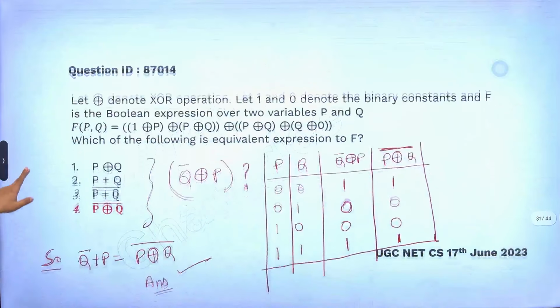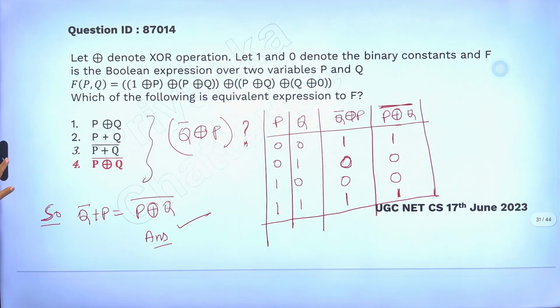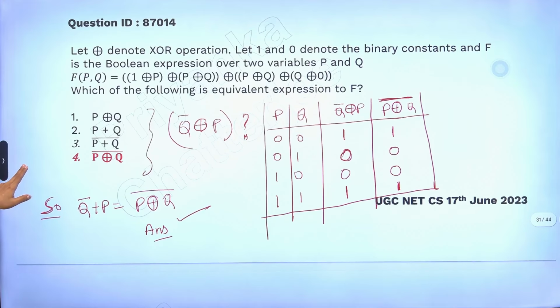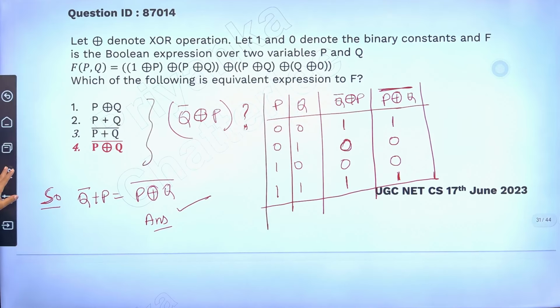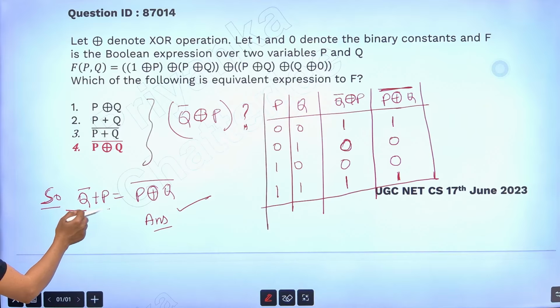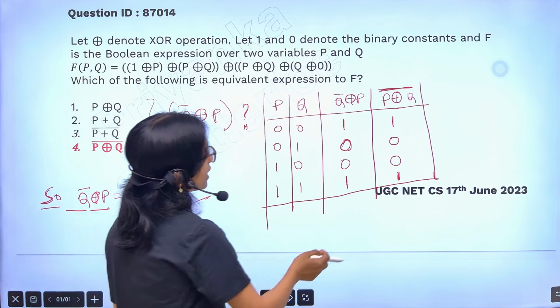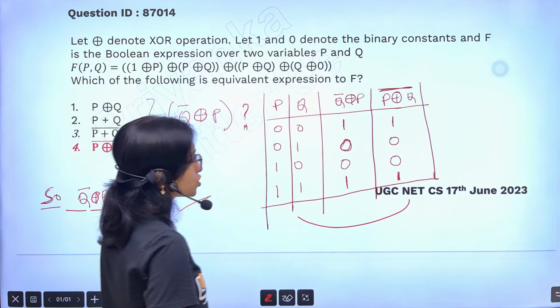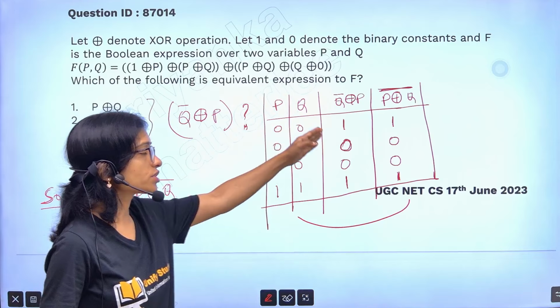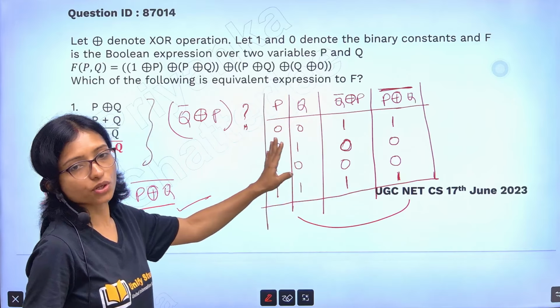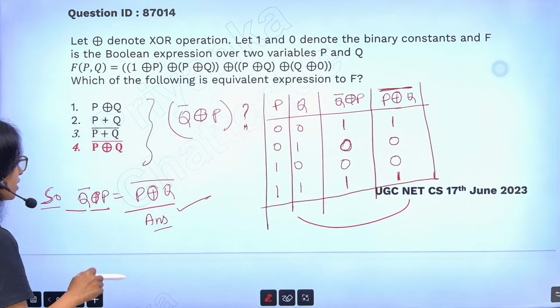So for matching the option, you can remember it also, q bar XOR p equals p XOR q whole bar. How is it? By truth table also you can see same values are coming. So in the exam no need to do a truth table, you can remember that.